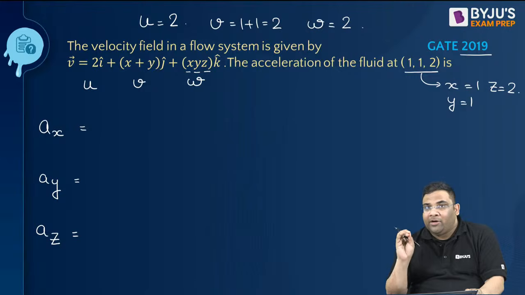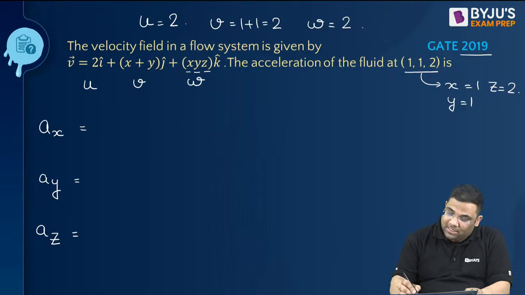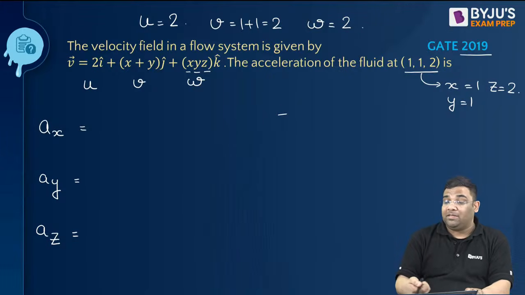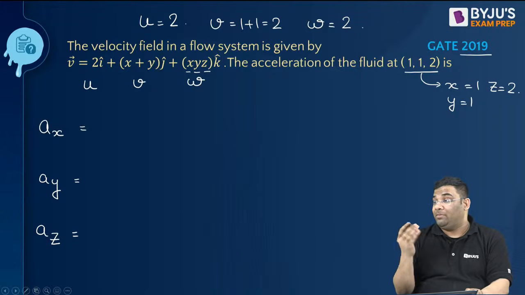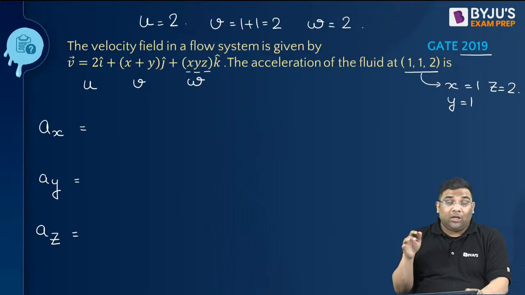That means the local component will be 0, right? Yes, del u by del t will be 0. Yes, del v by del t will be 0. And then del w by del t will be 0. Okay, so I can say that the local component will be 0.